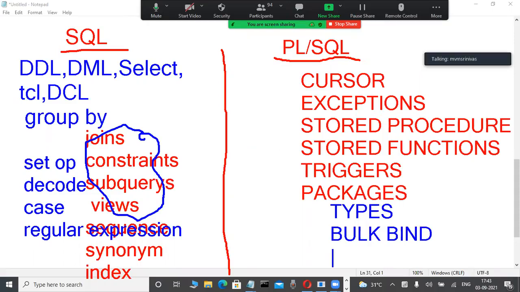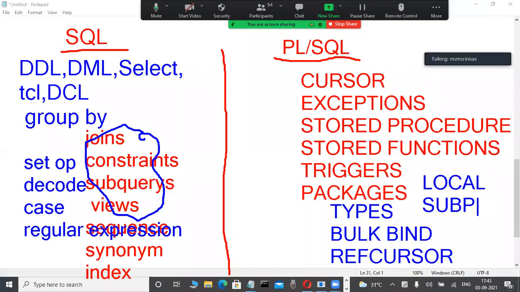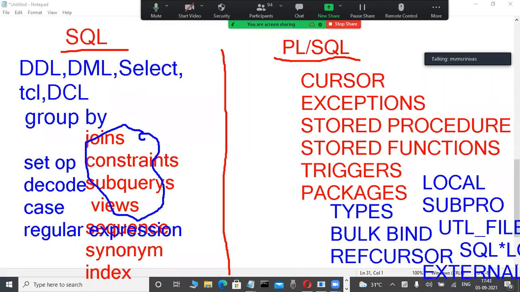Again, another one I'm always telling you is very important, ref cursor, on the Java .NET programmer side. Ref cursor is a concept. Again, local subprograms are there. Local procedures and local functions are available. Again, the UTL_FILE package is there. Again, SQL*Loader is a tool. Again, now external table is a concept. External table like this.